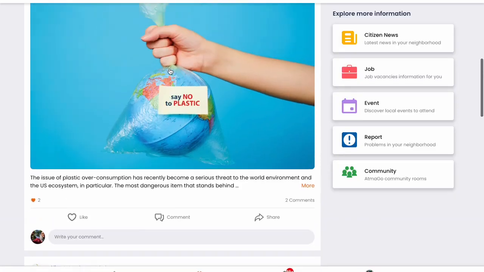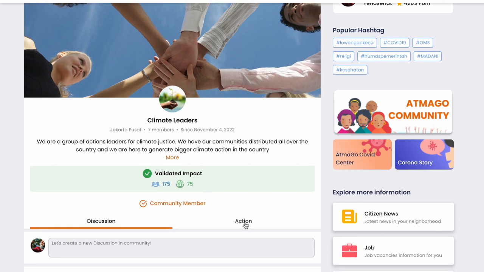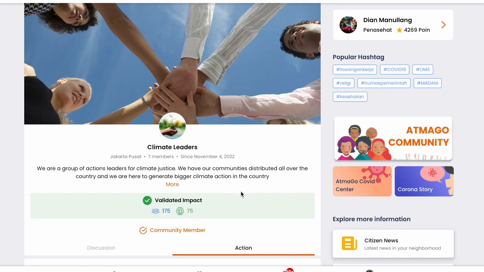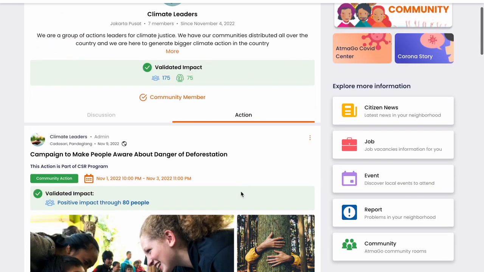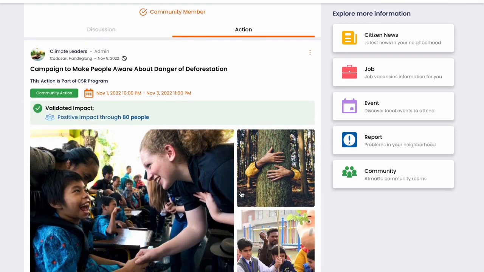So after these discussions, this will move forward into what we call actions. So in actions, a community can create goals or targets of actions that they want to do as a community, and it can be in the form of many units.